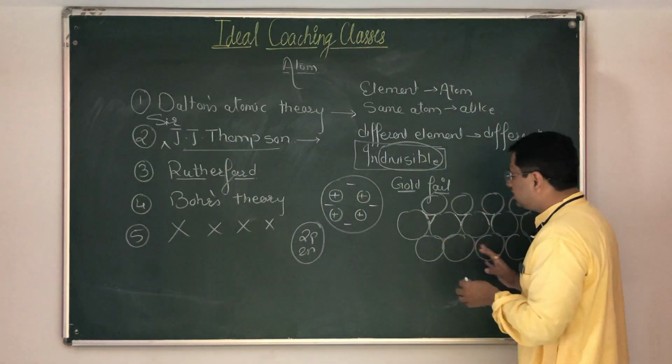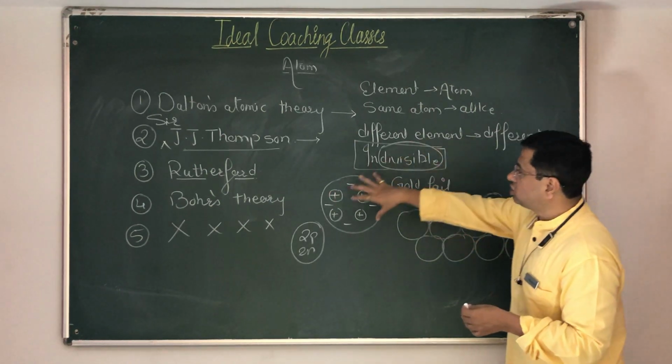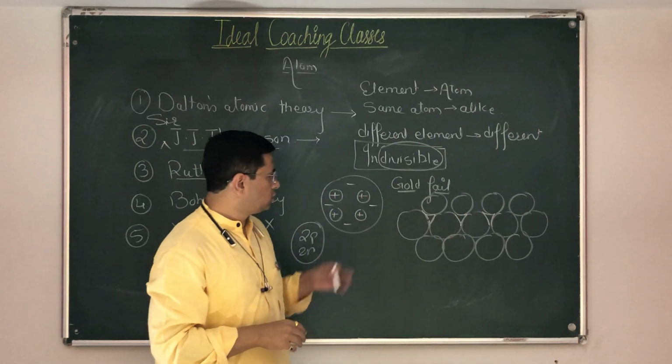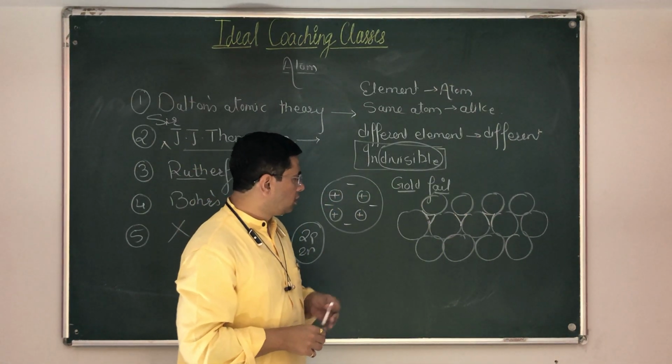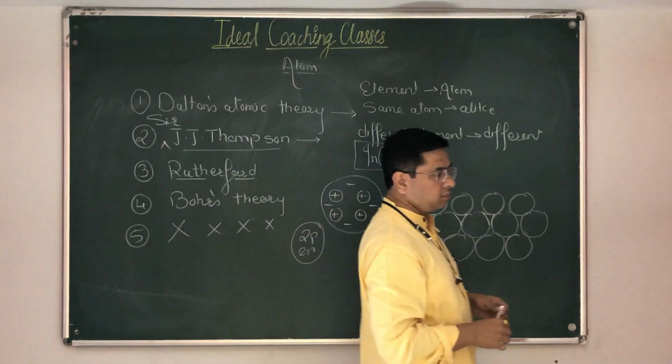And assuming this, he started the experiment because he wanted to prove this structure of an atom which was given by J.J. Thomson to be right. So he started the experiment. He took the gold foil and he started bombarding the alpha particles.